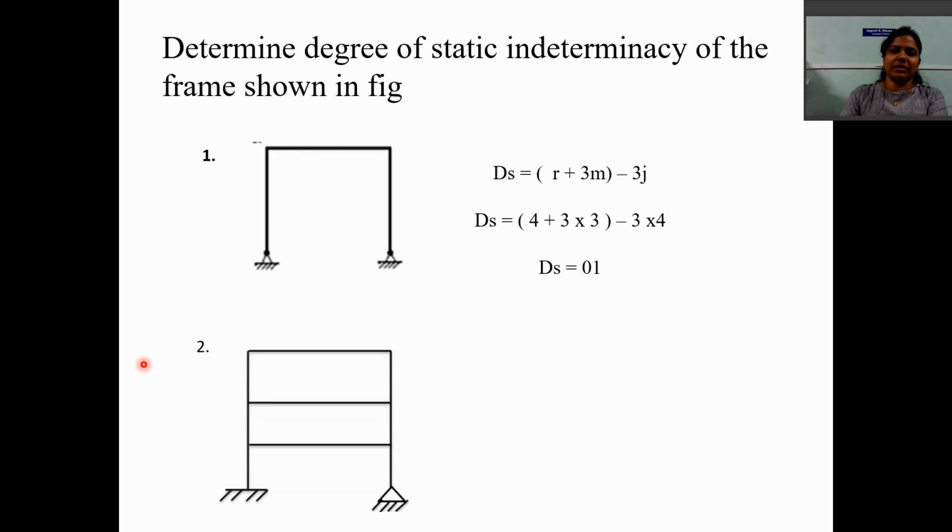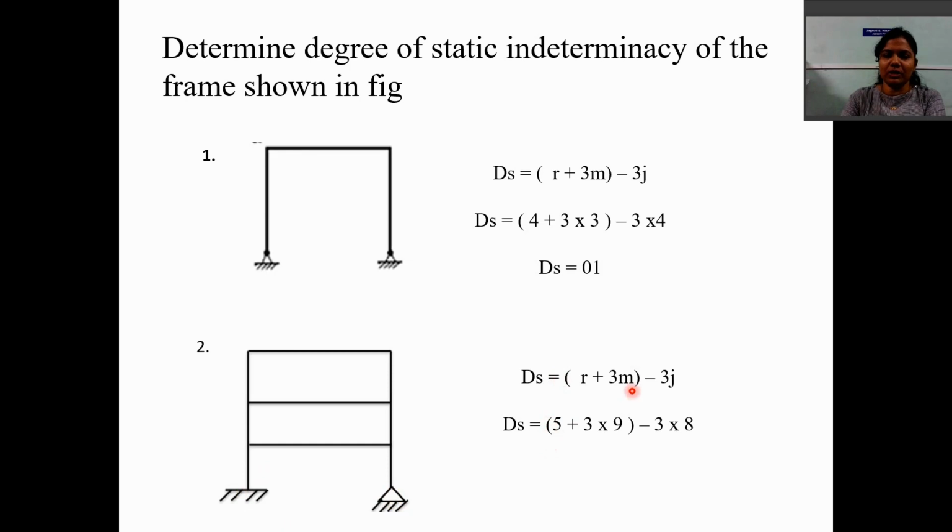Then another is this frame. If you have to find out the degree of static indeterminacy of this frame, then again we have to use the equation ds is equal to R plus 3m minus 3j. So ds is equal to the number of unknown reactions R in this frame, which is equal to, at this fixed support, 3 unknown reactions, and at the hinge support we have 2 unknown reactions. So the total unknown reaction components is 5.